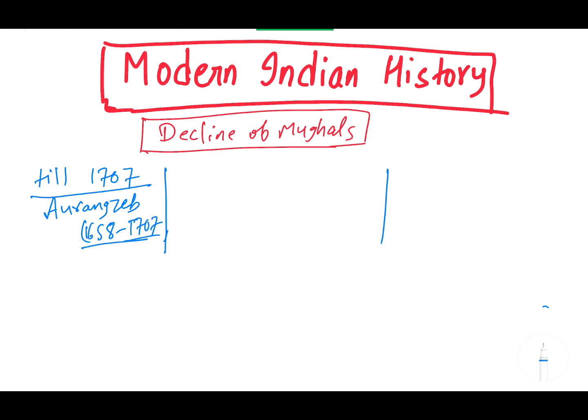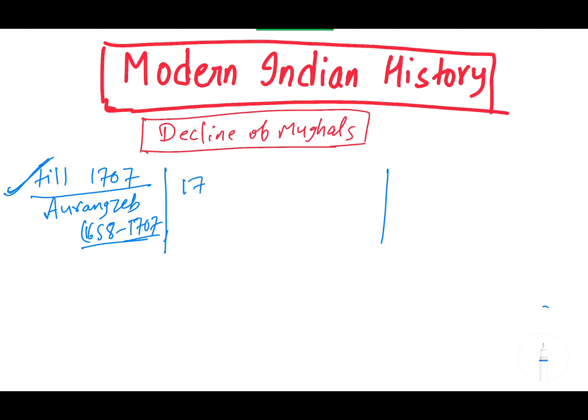In the first section we will see how Aurangzeb's activities and policies sowed the seed of the decline of the Mughals. What was it in his policies? Aurangzeb was involved in continuous warfare, and he had divisive policies that alienated groups of Hindus and other Indian groups. So that became one of the reasons for the decline of the Mughals.